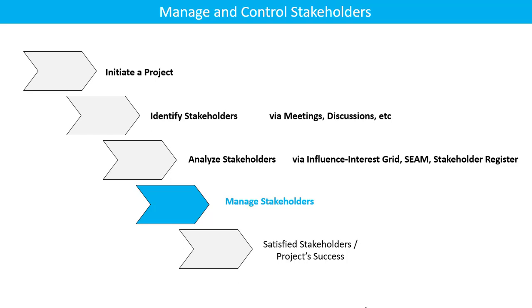So we have covered initiating a project, identification of the stakeholders, and also analysis of the stakeholders, with different tools and technologies, right? So now we have reached a section where we need to manage and control our stakeholders. So how are we going to manage and control stakeholders? If we are able to manage and control our stakeholders successfully and deliver the projects at the same time, we are going to meet the requirements of the stakeholders because the stakeholders are happy and the project is also a success. So let's move on to the next area where we are going to discuss managing and controlling stakeholders.